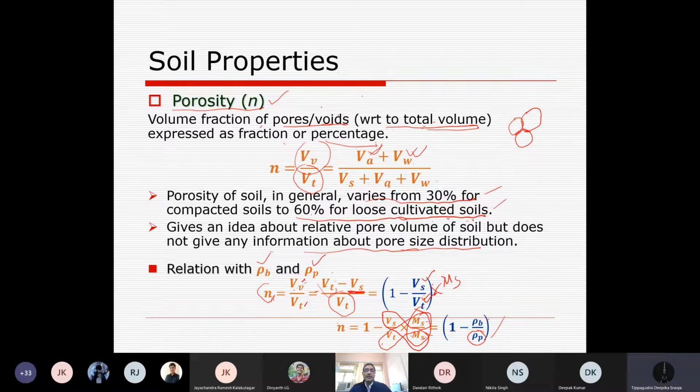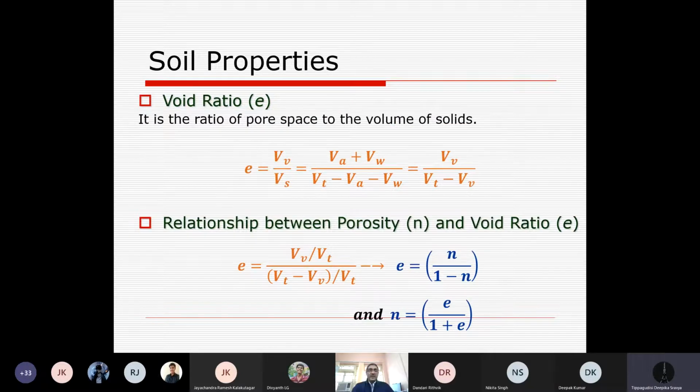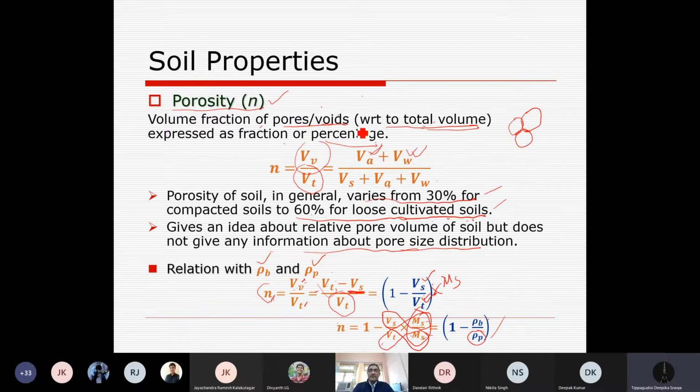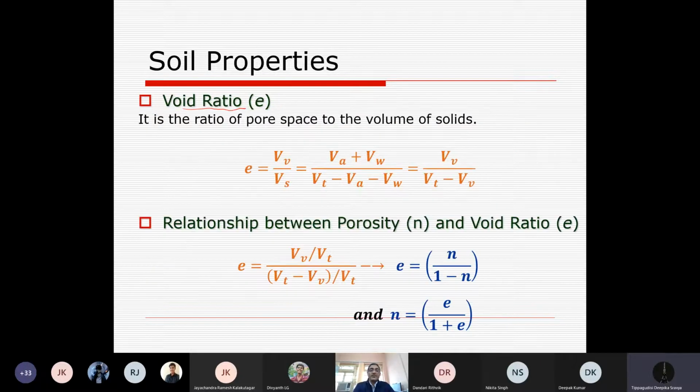Porosity gives us an idea about the voids present in the total soil volume. There is another term, void ratio. Porosity is the volume of voids divided by volume of total soil mass. Here the void ratio is the simple ratio between pore space, or voids, and the volume of solids. This is the relationship of volume of voids to volume of solid.